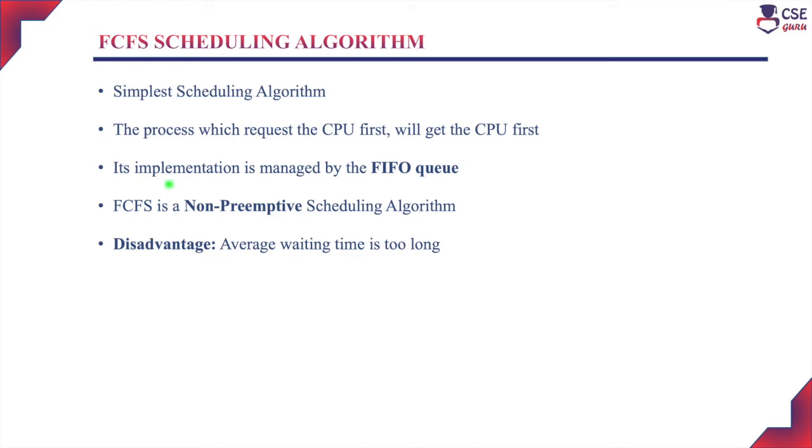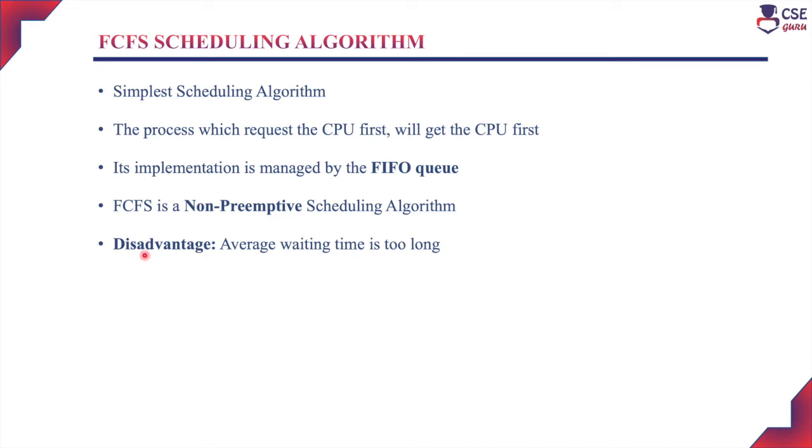The FCFS implementation is managed by a FIFO queue, that is first in first out queue. The process which entered the queue first will be assigned to the CPU first. And FCFS is a non-preemptive scheduling algorithm. That is, once the process is assigned to the CPU for execution, that particular job only will execute with the CPU till its completion. No other jobs will be assigned. At any point of time during execution, the ongoing job will not be suspended for any other reason.